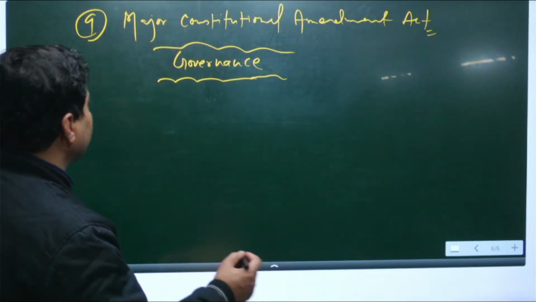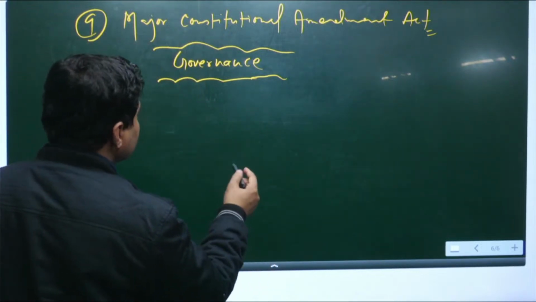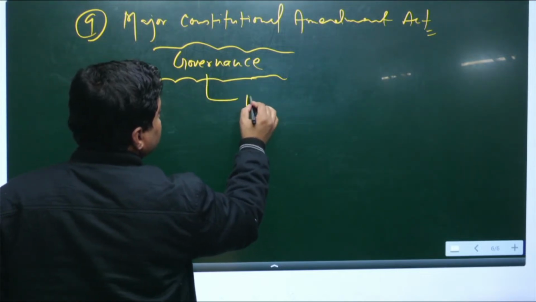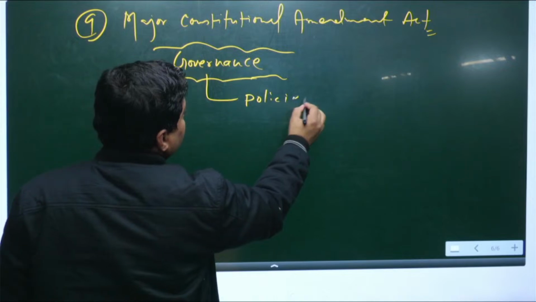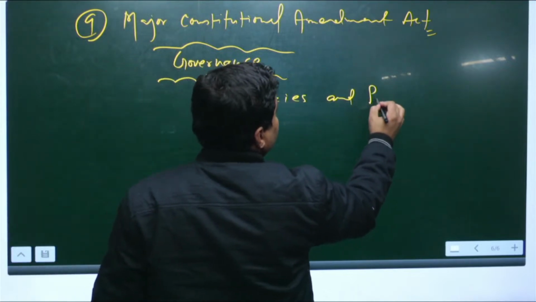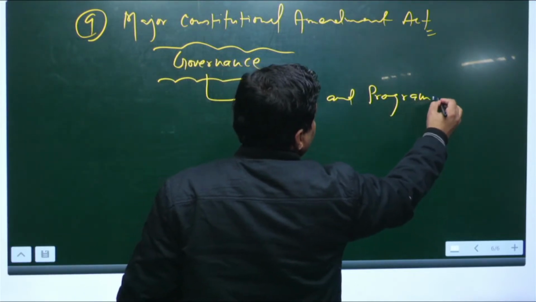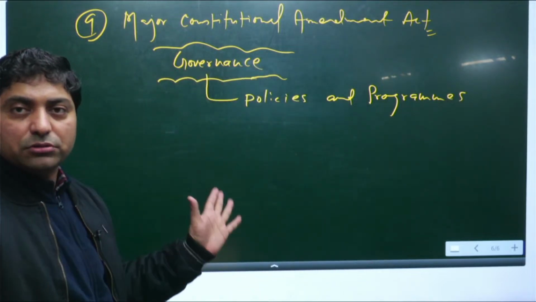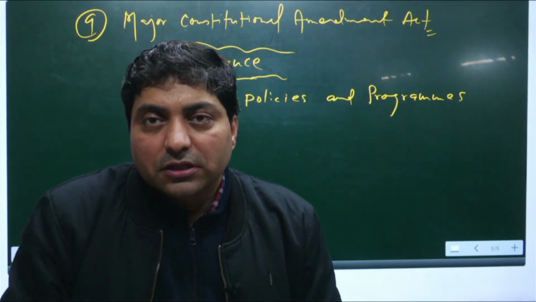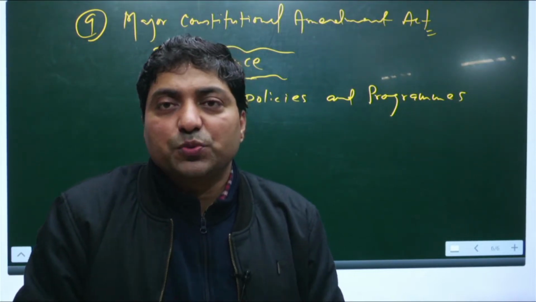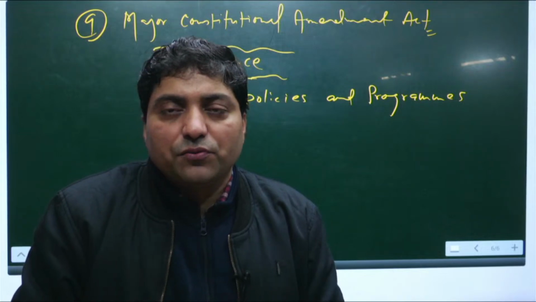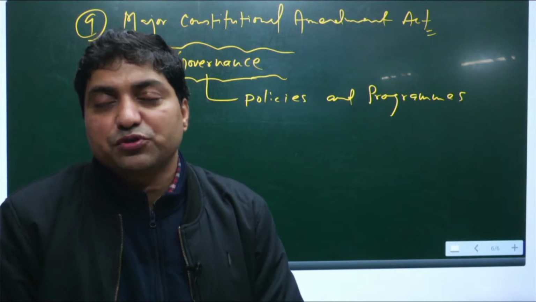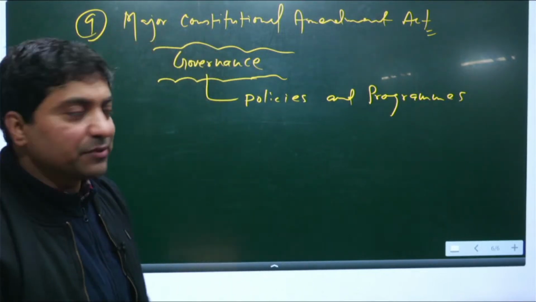Now come to the governance. In governance I would suggest you focus on government policies and programs. Now you will say, sir, policies and programs are very vast in nature, very large. Which policies and programs should we focus on? Let me tell you.